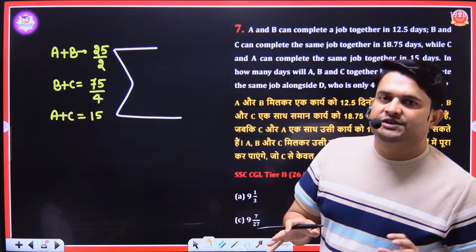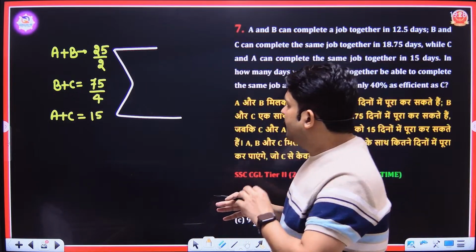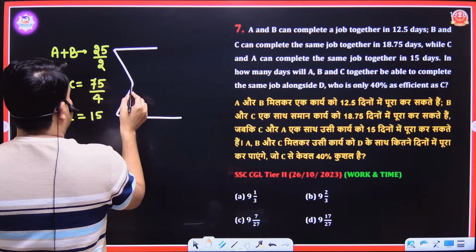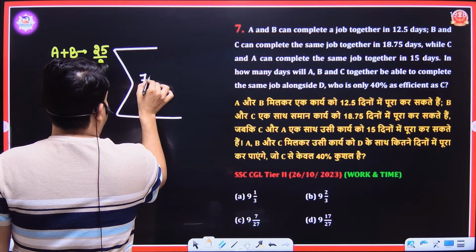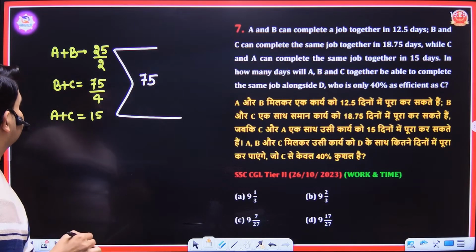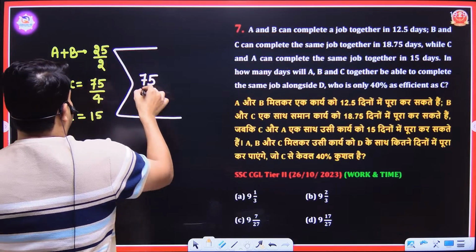We will take the LCM of the numerators and the HCF of the denominators. See what we have: 1, 2, 4 and 1. So we have 1 in the denominator as our HCF, and the LCM of 25, 75 and 15 is what? 75.